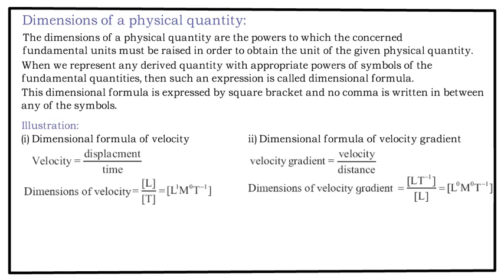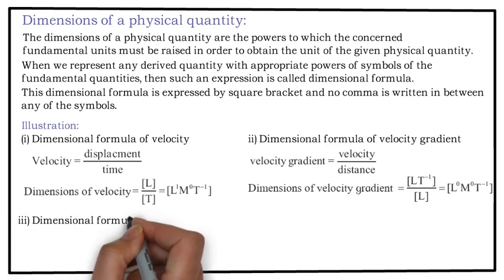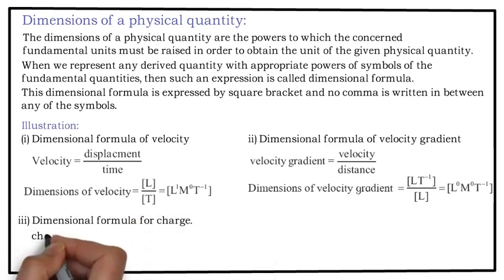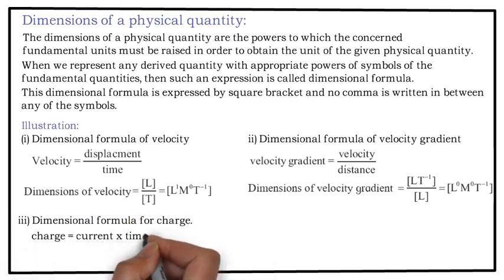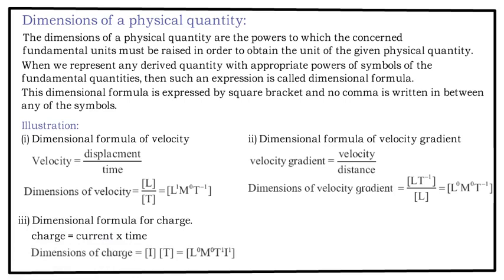So, when I write that L raised to 1, L raised to 1 gets cancelled. So, I get the dimensional formula for velocity gradient as L raised to 0, m raised to 0, t raised to minus 1. What is the dimensional formula for charge? Charge is equal to current into time. Current is I, time is t. So, the dimensional formula for charge is L raised to 0, m raised to 0, t raised to 1 and I raised to 1.